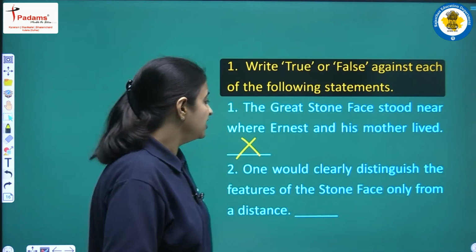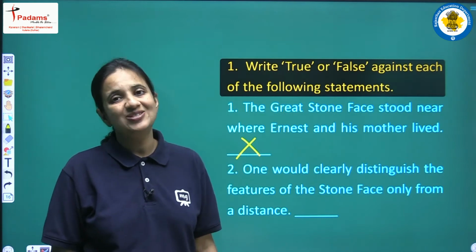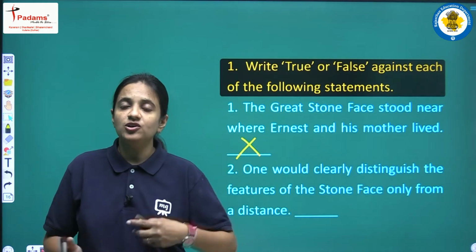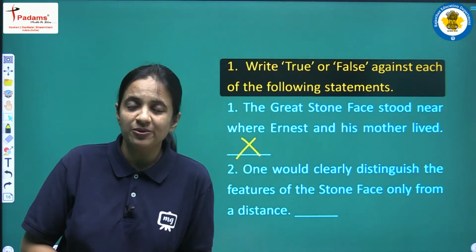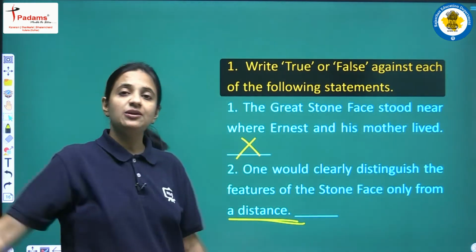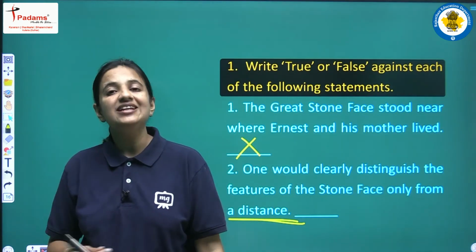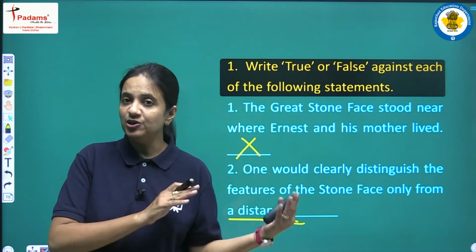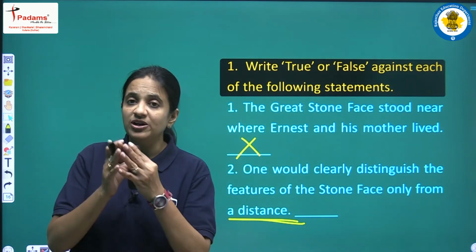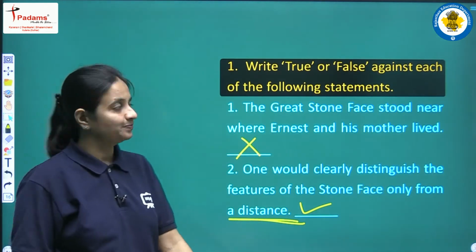Second is, one would clearly distinguish the features of the stone face only from a distance. The second statement says that a person was able to figure out the features of a human face on that mountain only from a distance. It means that if someone goes near that mountain, he won't be able to see a human face, but only from a distance can a person see a human face on that mountain. So yes, this sentence is a true one.